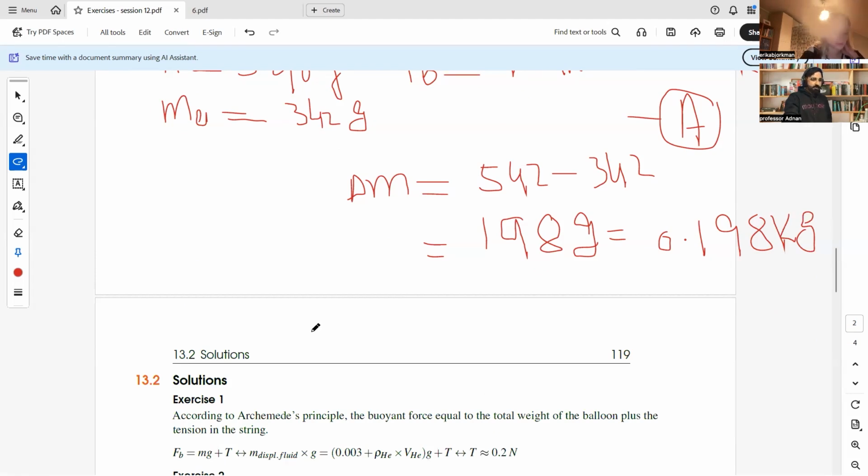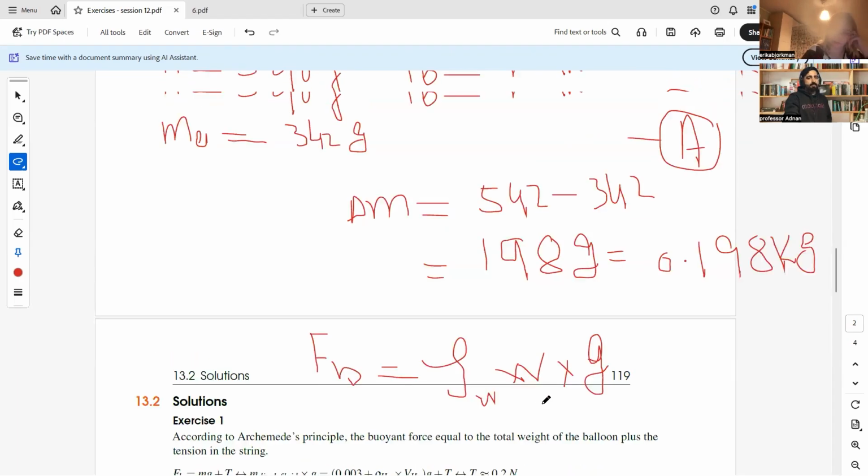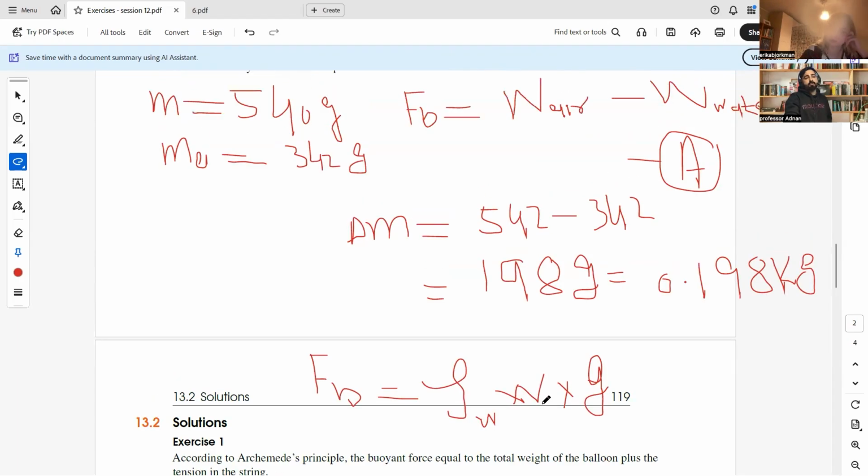And for the buoyant force, you also have the actual relation: F_b is equal to rho of the water, as we are talking about the water, multiplied by the volume that is displaced because of that stone. And also here, the buoyant force is actually the missing weight or the apparent weight that is found here.